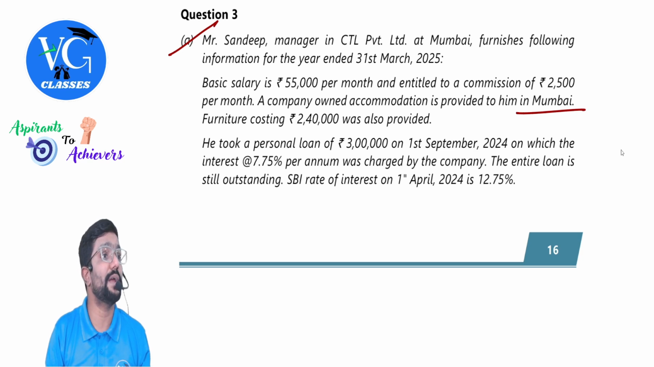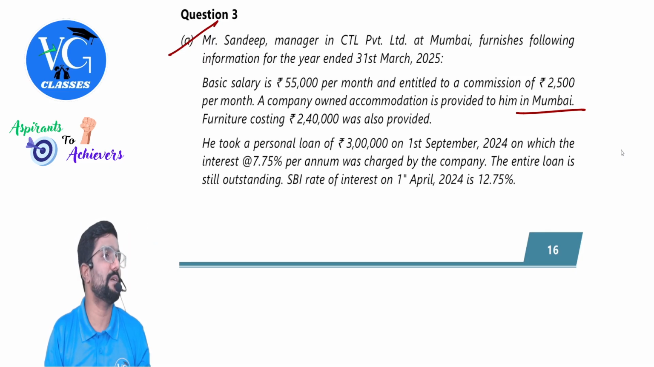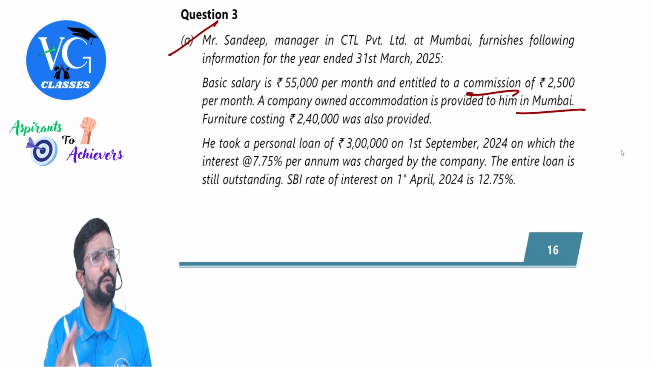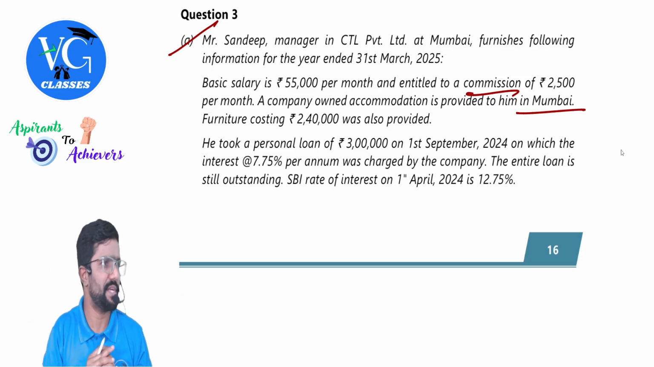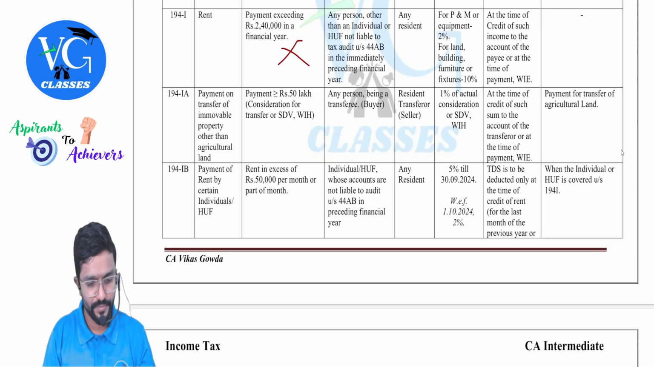Company owned accommodation in Mumbai. What is the population in Mumbai? More than 40 lakh. What is the perquisite value? 10% of salary. 10% of salary, guys. And for salary, should we take commission? Yes. No matter which commission it is, you have to take it, guys. Just a minute. I will show it. Salary head.